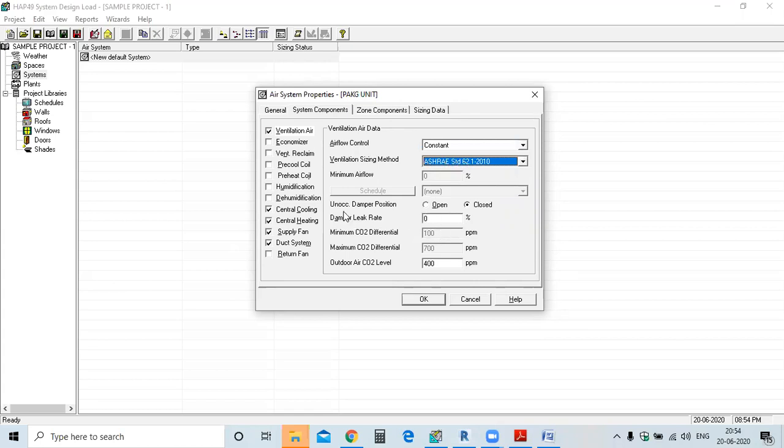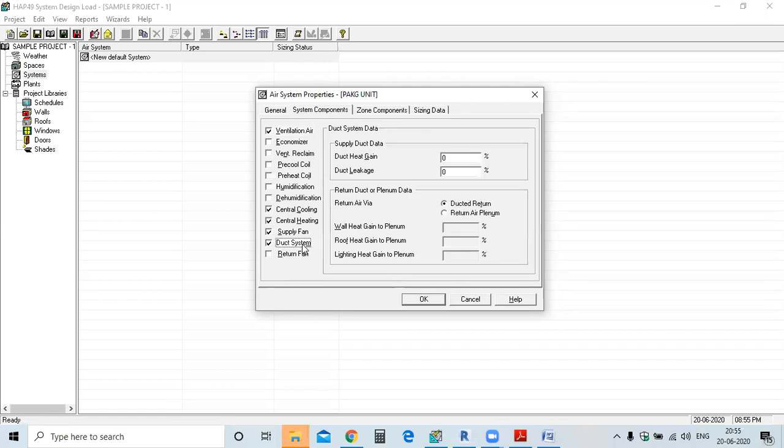Okay, unoccupied damper position: the space which is unoccupied, the damper will be closed, that is okay. Damper leak rate 5%. Okay, normally we use this, it is taken by default, you can change it. Outdoor air CO2 level will be confirmed after the CFD analysis, computational fluid dynamics, but as a thumb rule 400 CFM you can take. Okay, 400 CFM.